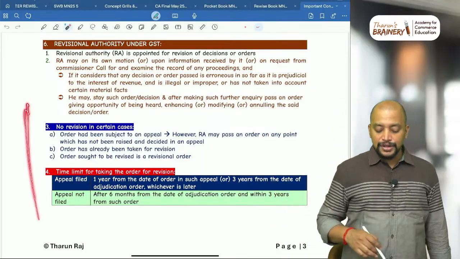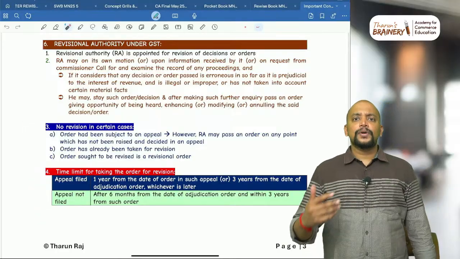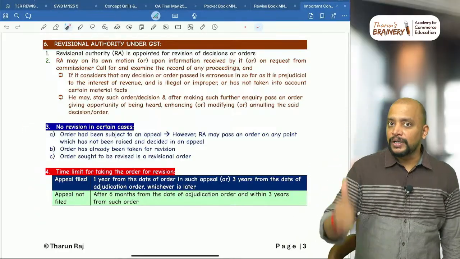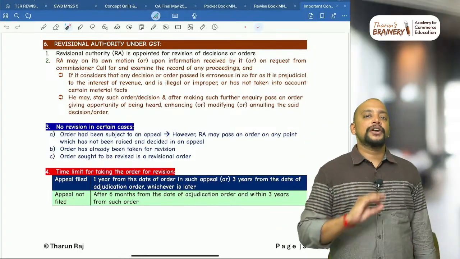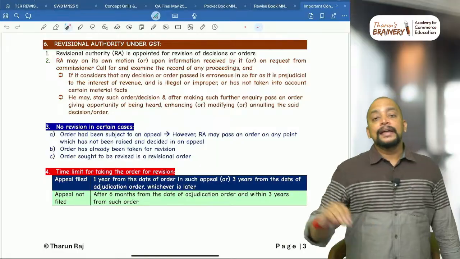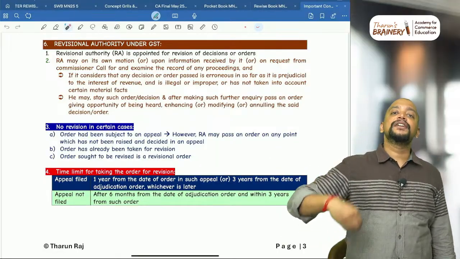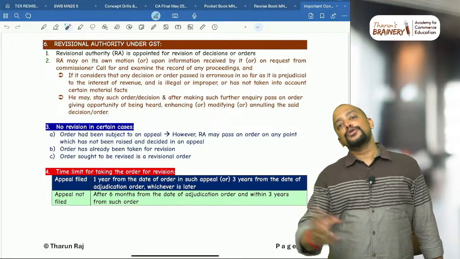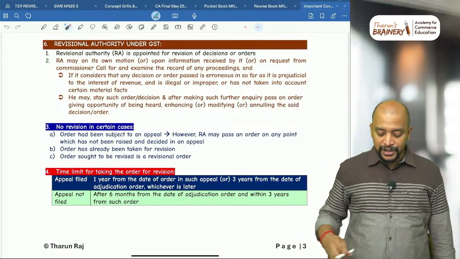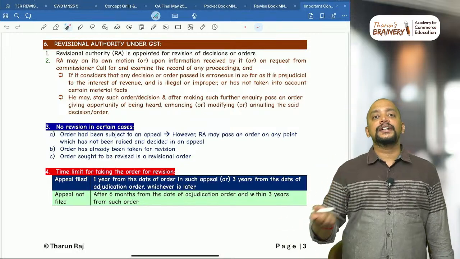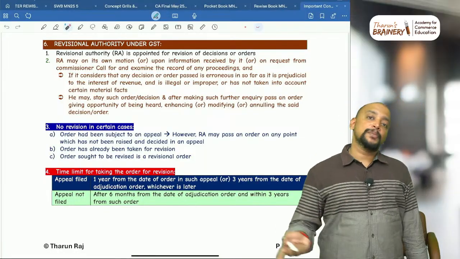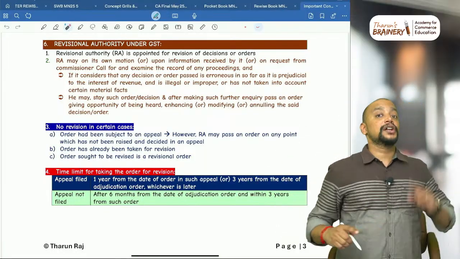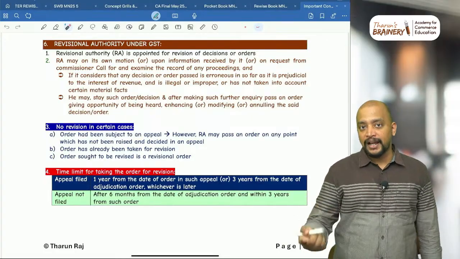Then there is no revision in certain cases. What is that? Number one, if a particular adjudication order is subject to appeal, in that case revisional authority will not take up the order for revision. However, in that adjudication order on a few grounds we did not go for appeal, so with respect to those grounds they will definitely do the revision. And what if the order is already taken up for revision? Again another authority will not take up the order for revision, and suppose if the order is a revisional order, not an adjudication order, that also cannot be taken up for revision.